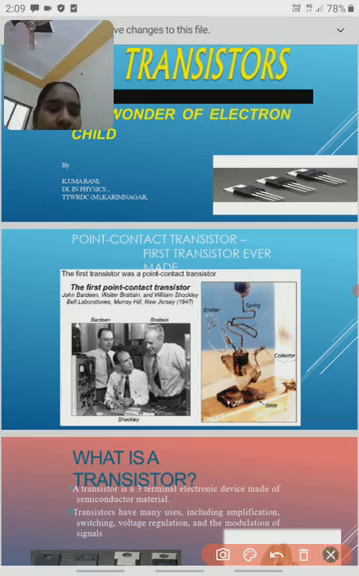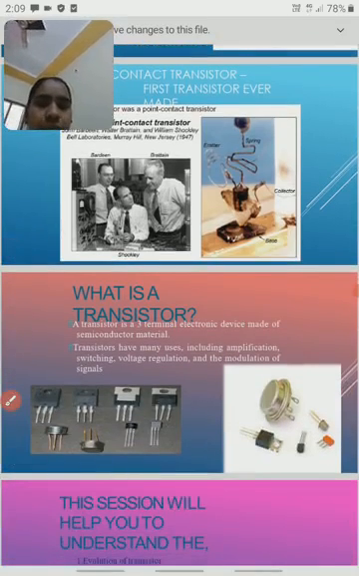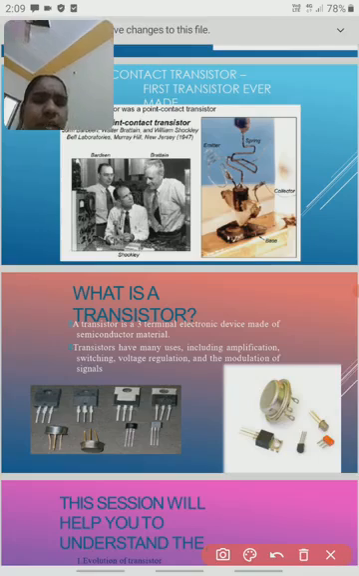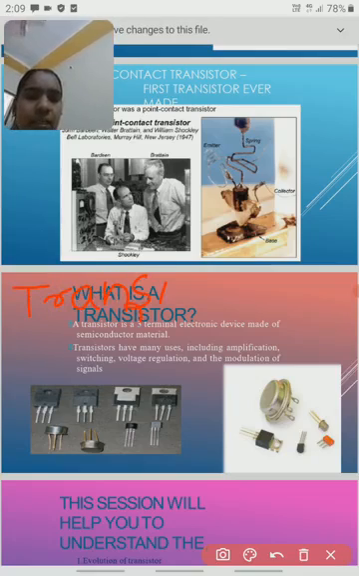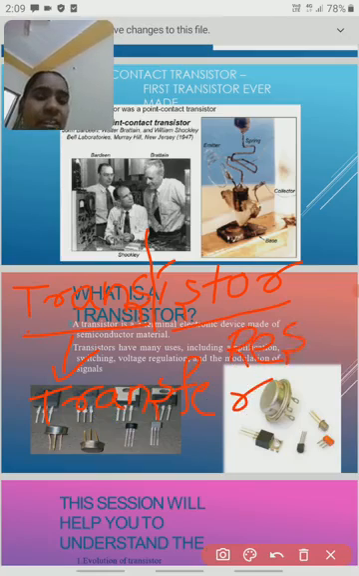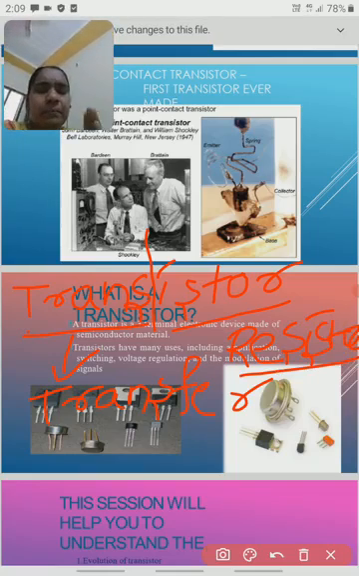So what is a transistor? If you divide the complete word transistor, "trans" is an abbreviation of transfer, and "istor" represents resistor. The main purpose, the main use of the transistor, is that it transfers